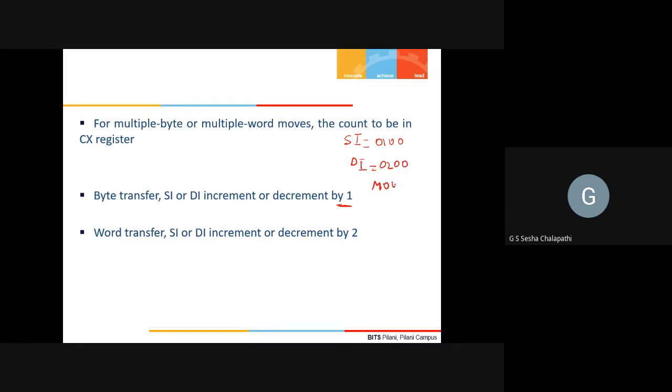If I say MOVSB, then one byte of data will be transferred from DS:0100 to ES:0200. If one byte is transferred, there will be an increment or decrement by 1, and if a word is transferred, it will increment or decrement by 2.